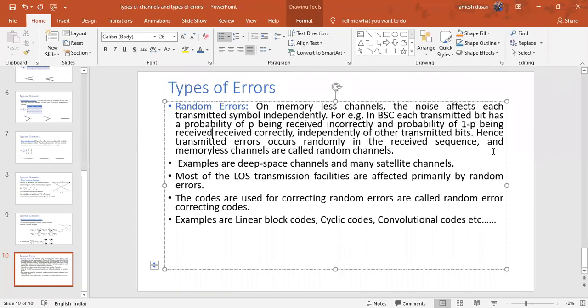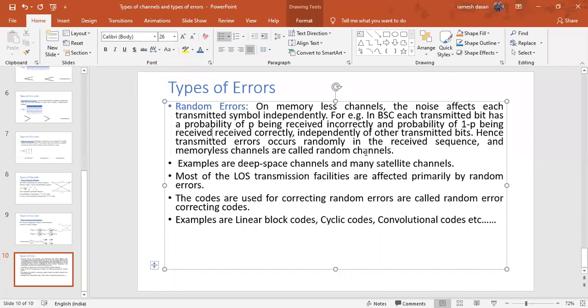So independently of other transmitted bits, whatever the remaining bits, we don't know about the remaining transmitted bits, but the probability for receiving 1 when 0 was transmitted is p, receiving 0 when 0 was transmitted is 1 minus p. That's why I mentioned that independently of other transmitted bits. Hence, the transmitted error occurs randomly in the received sequence. And because of this reason, the memoryless channels are also called the random channels.